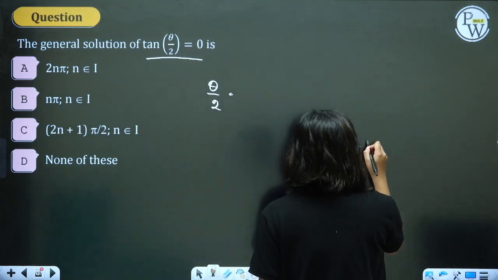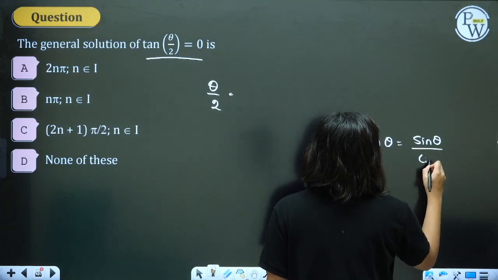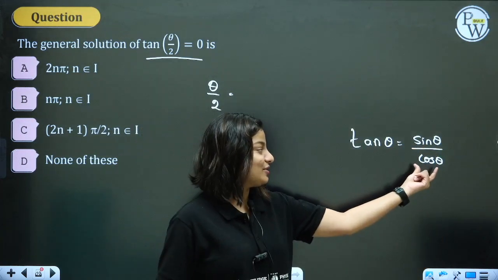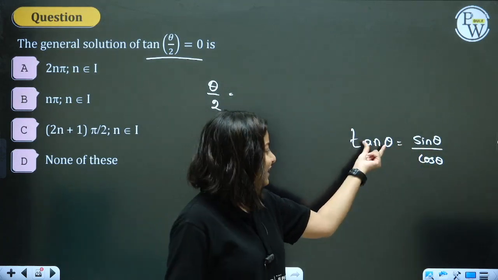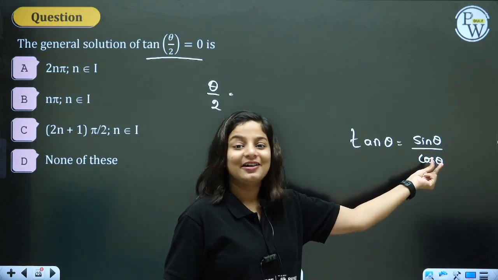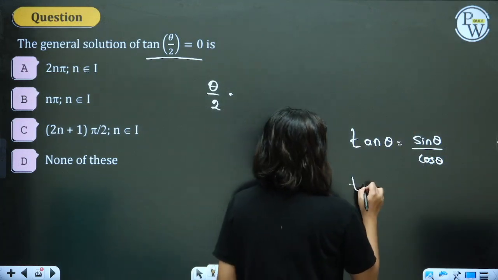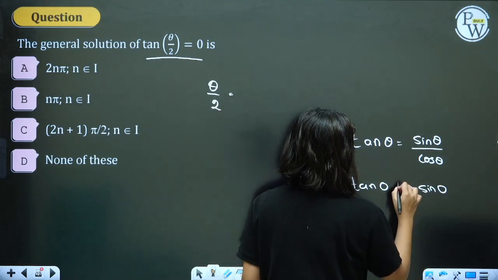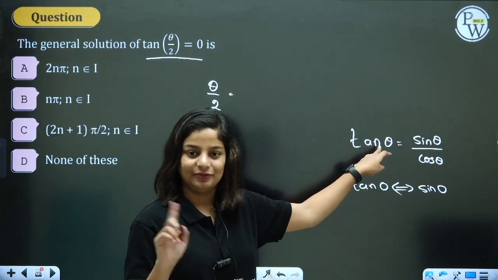I missed that statement. Tan theta is sine theta by cos theta, and tan will be 0 whenever sine is 0, not cos is 0. When you say cos is 0, tan will become not defined. That's what I was wondering, what am I saying? Tan will be 0 when sine is 0, not cos. Tan 0 means sine 0 and vice versa. Cos 0 will make it not defined. We don't want not defined.